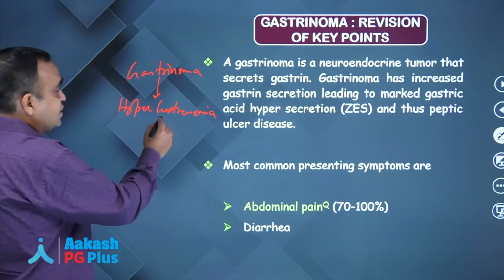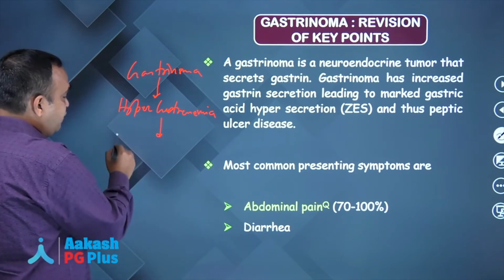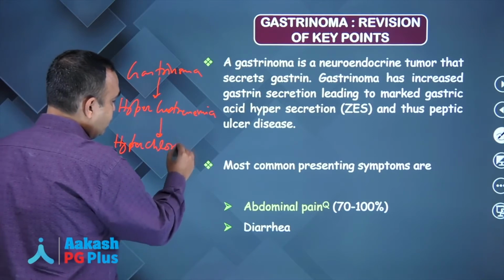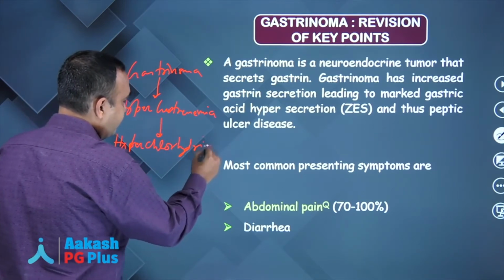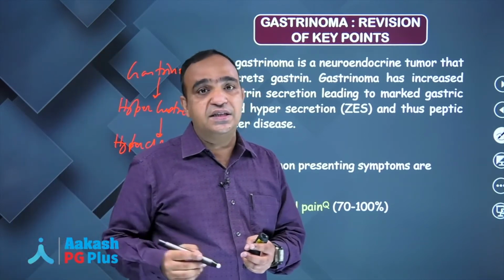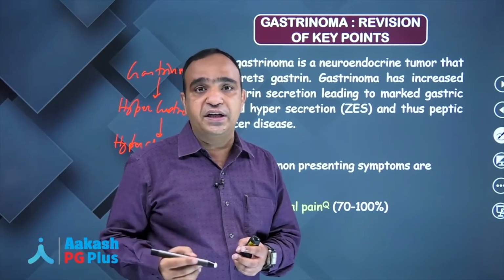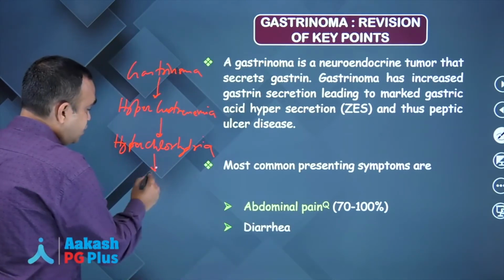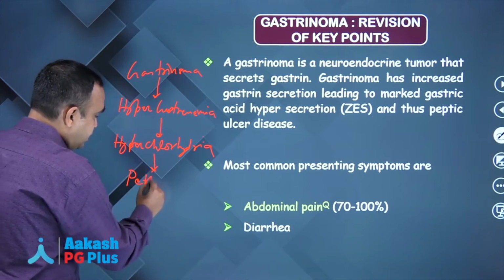So when you have excess gastrin in the body, there will be increased acid production, that is hyperchlorhydria, and increased acid production will automatically lead to formation of multiple ulcers. So peptic ulcers.